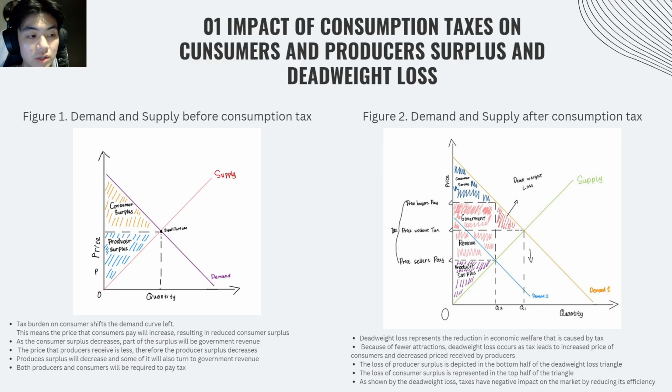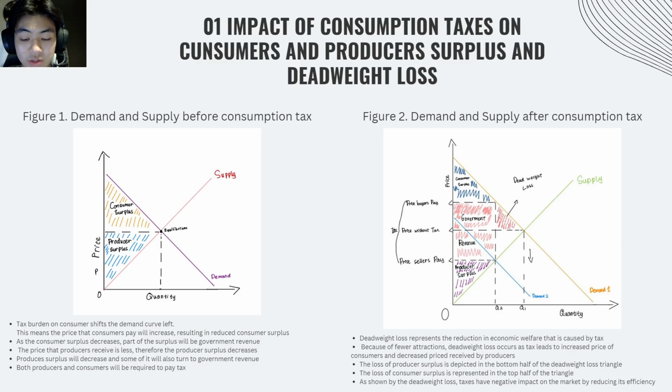As you can see in figure 1, which is demand and supply before consumption tax, we have the demand and supply curves before any consumption tax is imposed. You can see that both consumers and producers enjoy surplus. These are the shaded areas representing the benefits each group gains from market transactions.